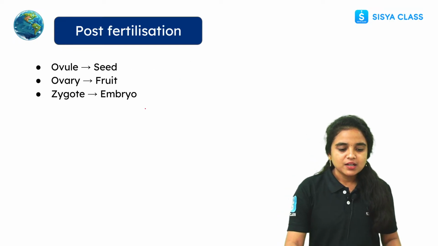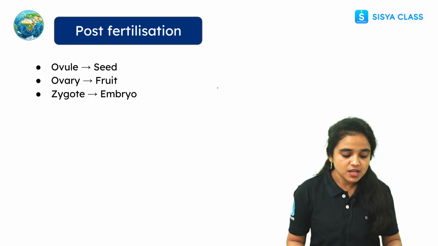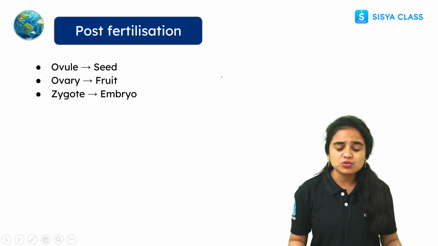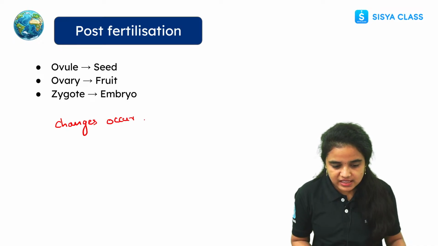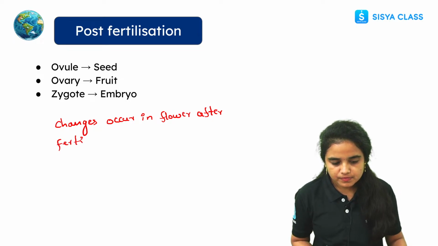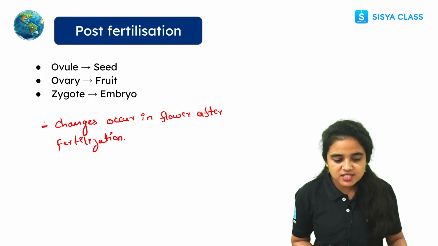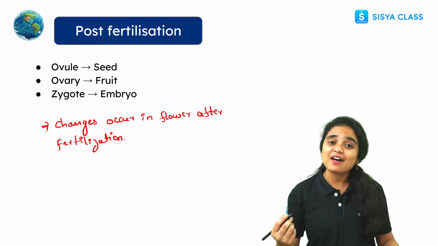Okay, fine. Now let us see post-fertilization. What do you mean by post-fertilization? See students, post-fertilization refers to the changes that occur in a flower after fertilization.